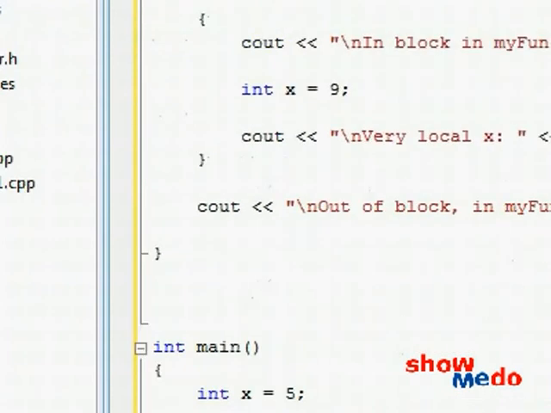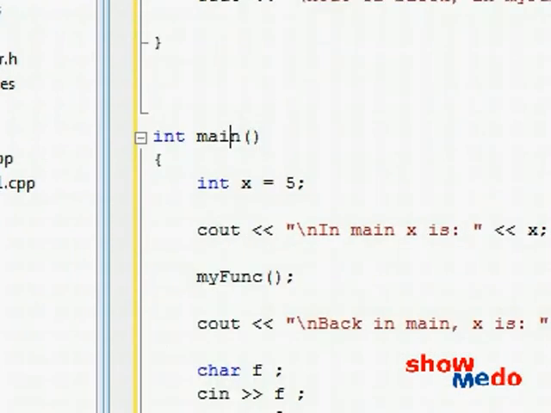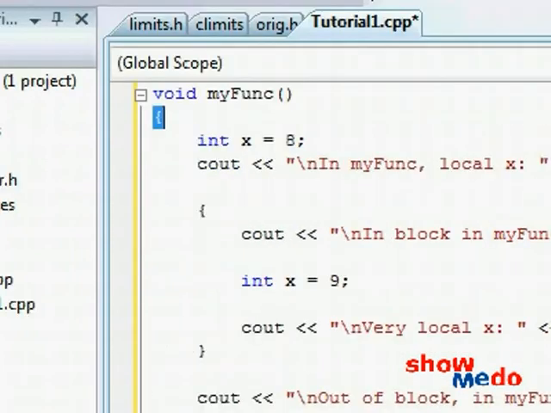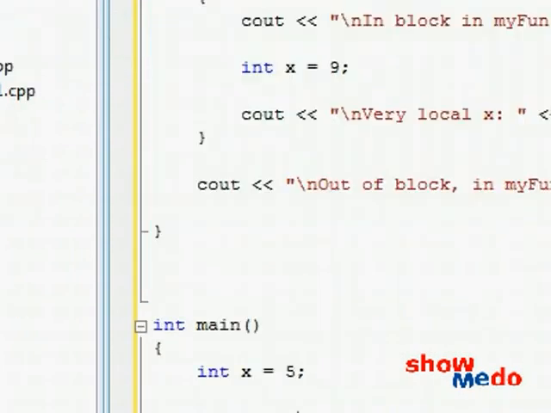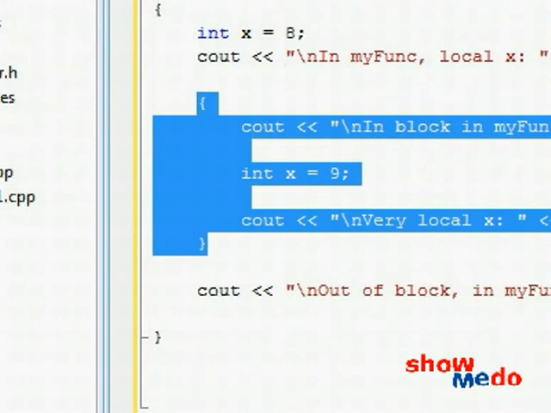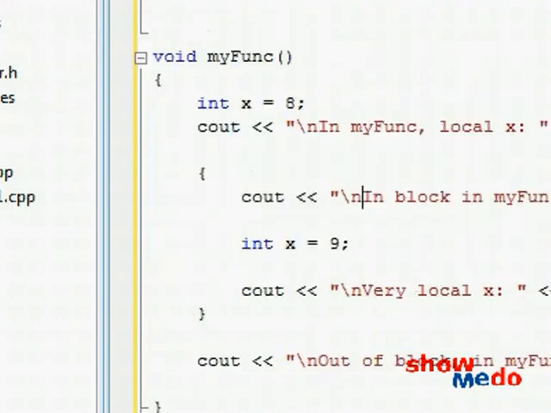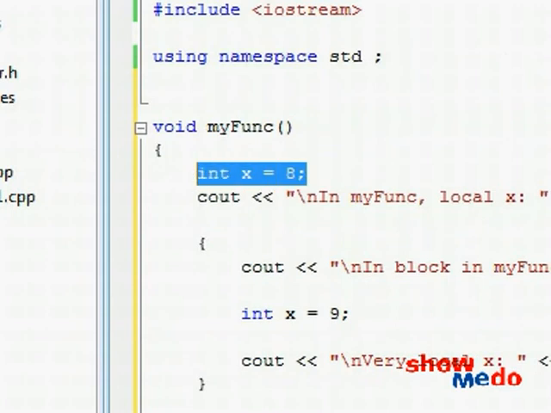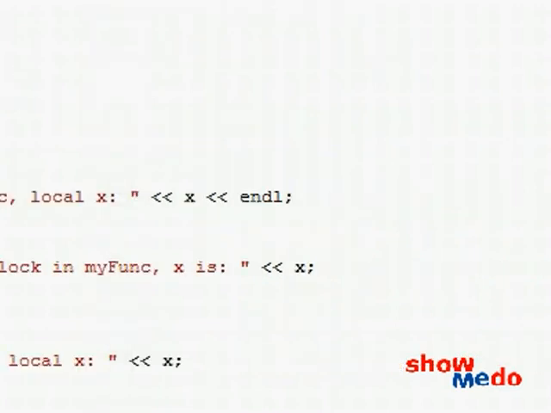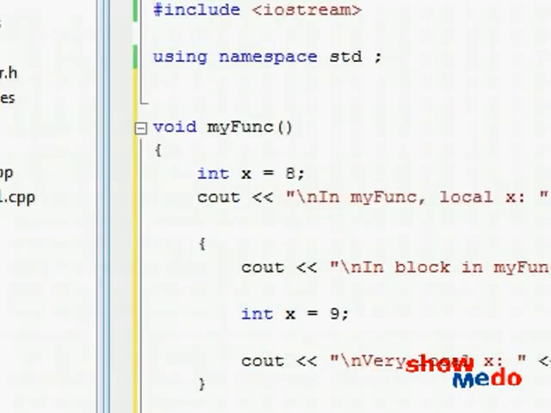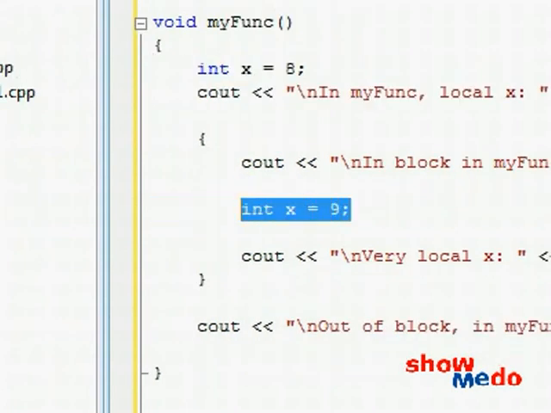So we're a bit more separated from that main world than if we are in our own world and we just step inside a nested world. So it's a little different. Inside of this inner world, we can still see stuff that we created in the immediate outer local world. As you see, you can go ahead and compile this and you'll have no problem. The compiler will understand that this variable x is what we created outside over here. Now, what in the world is going on over here?